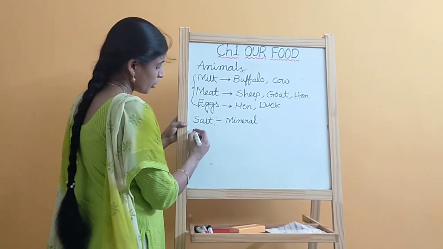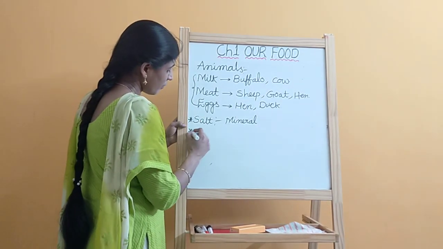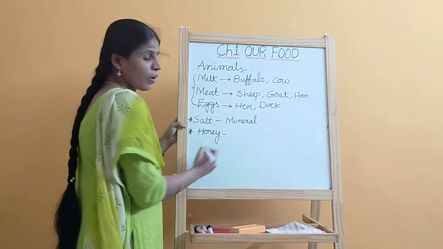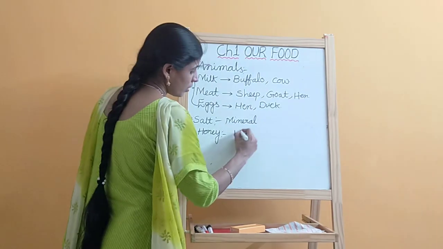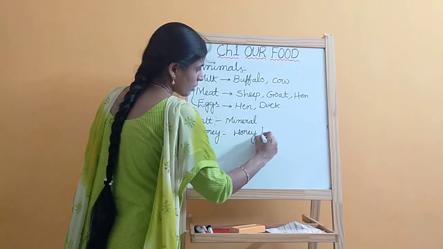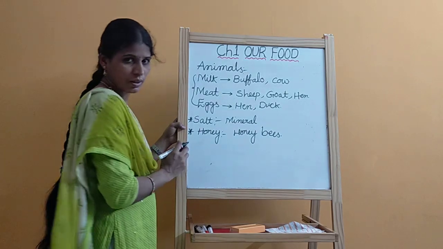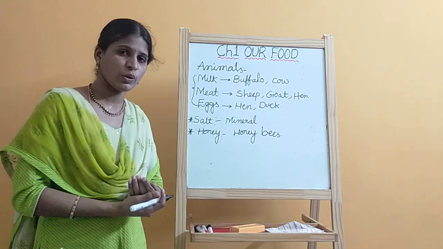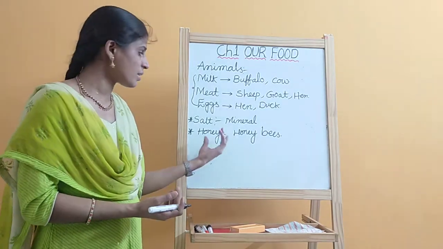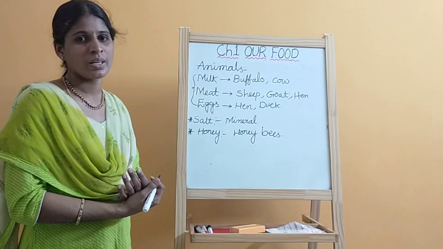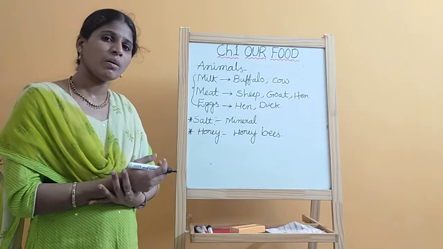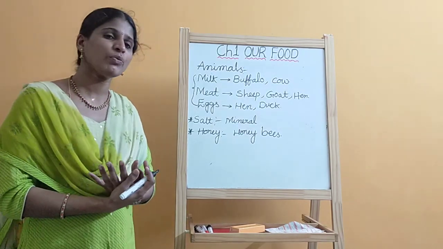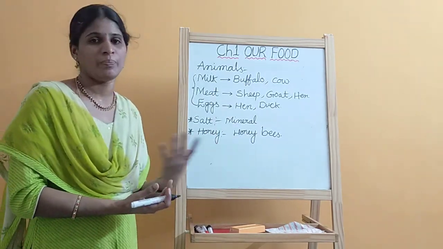And next, coming to honey. Honey is coming from honeybees. Generally, the honeybees collect nectar from the flowers, and in their body the nectar is converted, modified into honey.